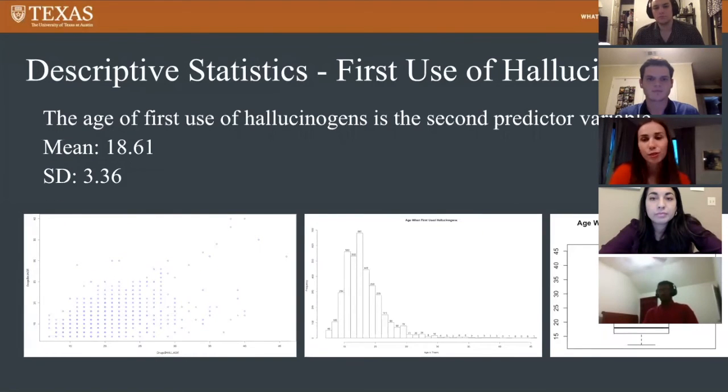The next variable is first use of hallucinogens. The mean is 18.61, and the standard deviation is 3.36. Again, you can see the histogram and the box plot for the distribution, and the plot showing the relationship with the response variable.